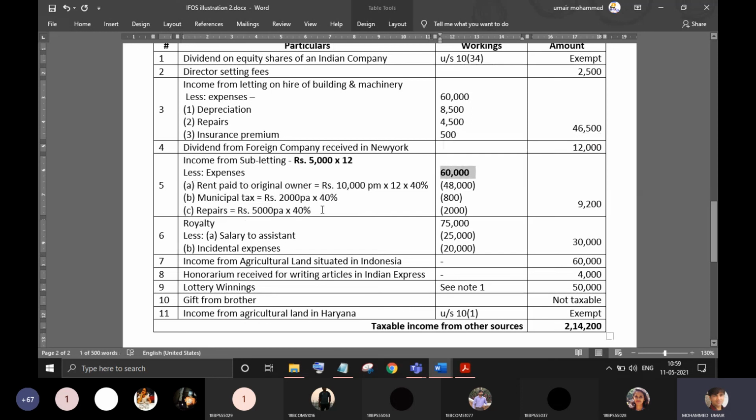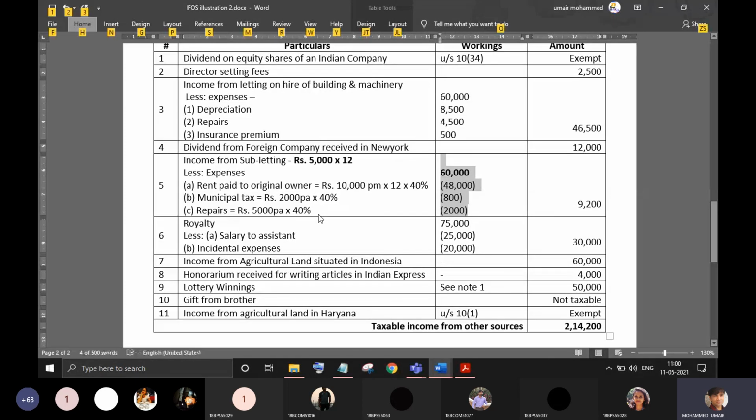All these expenses should be deducted from the income he has earned. When deducting expenses, you have to see whether he has given the entire house on subletting or only part of the house. If he has given the entire house, then you deduct all the expenses. But if he has given part of the house, then you identify the proportion of let off, and that same proportion you apply to all the expenses.